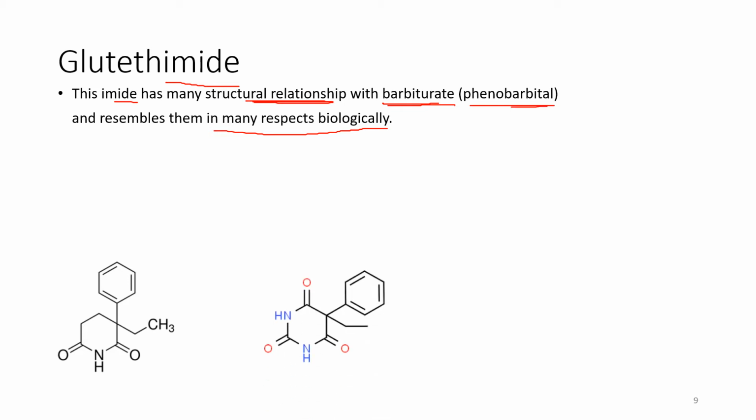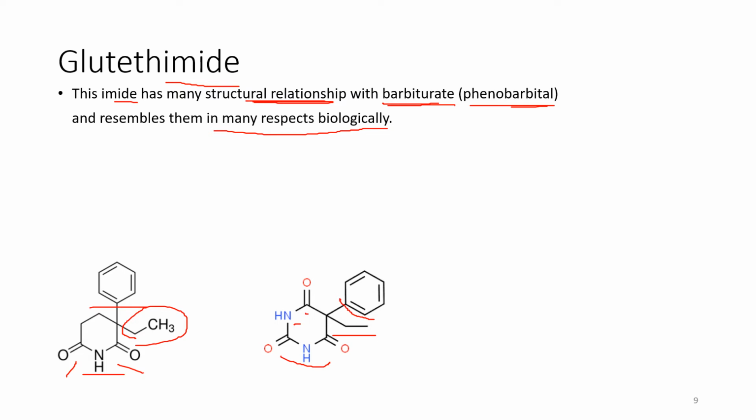This is the structure of phenobarbital. You can see in these two structures that the ethyl group is similar, as well as the phenyl ring, and a heterocyclic ring structure is there, but the ring is different. We will be discussing what these two different rings are. Phenobarbital has two oxygens next to the nitrogen, but here one nitrogen and an oxygen is the only difference; the rest of the structure is the same.